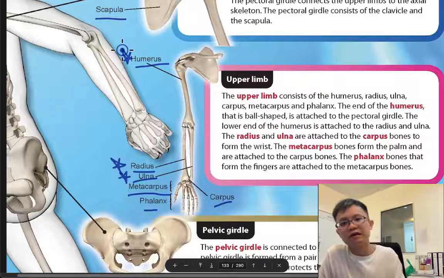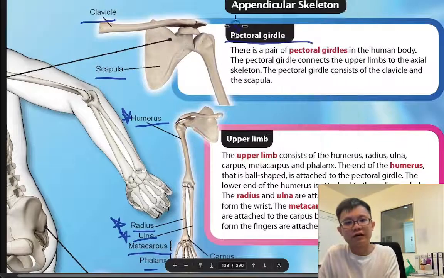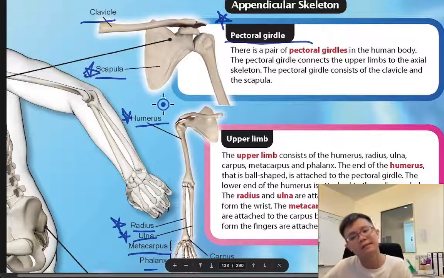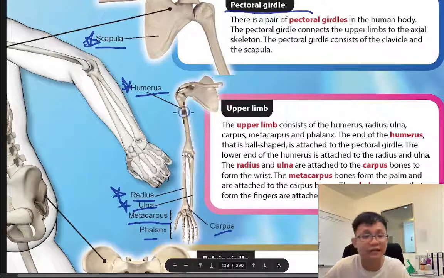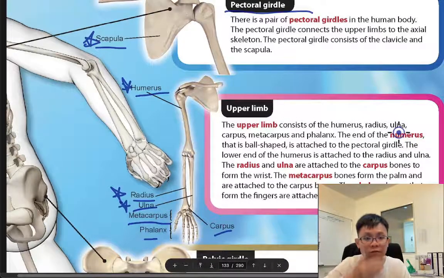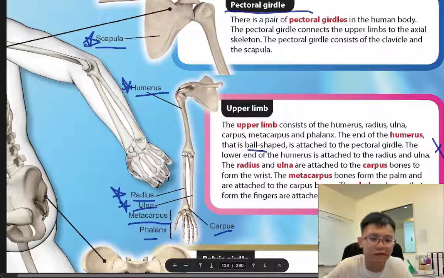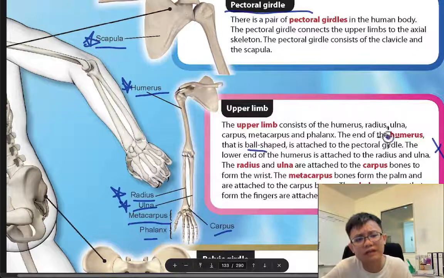Radius, ulna, humerus, pectoral girdle, scapula. I feel it's more famous lah, but who knows what the exam will ask. Okay, so this is the explanation of ulna and radius. Humerus is shaped like a ball and attached to the cover bone of the wrist. And this one I think no need to read lah, but if you want to read, when you read you roughly feel that the exam won't ask.